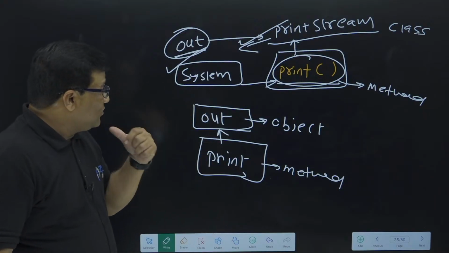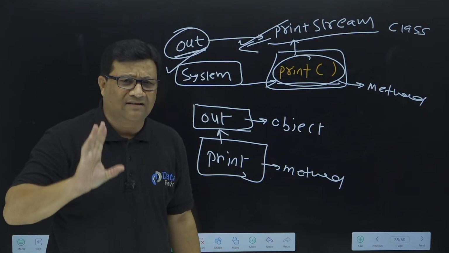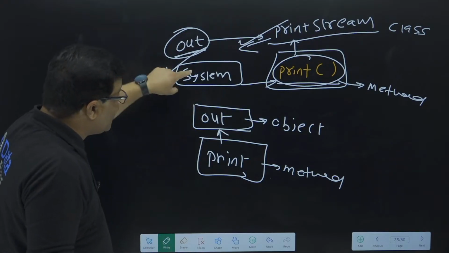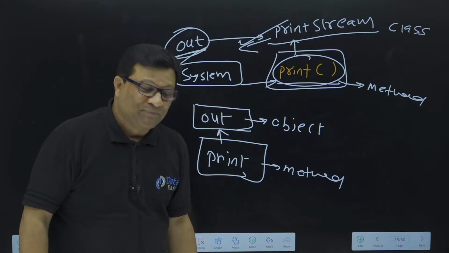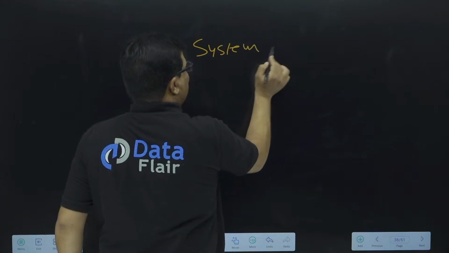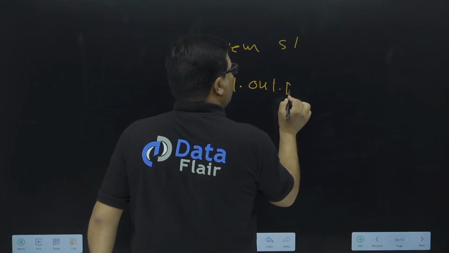Now listen to this last statement very carefully. To access this out object from the System class, we would need to create an object of the System class. Something like this: we first create an object of the System class like System s1, and then we call s1.out, and then with this out we have to call the print method.